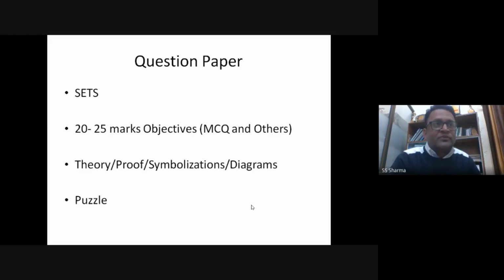So the question which comes at number 1 in your question paper may not be number 1 in some other question paper. So this is another thing which you should understand, and please do not go for wild copying and this and that. Third thing is that the rest of the question paper, that means 25 marks more question paper, will consist of theory, proof, symbolizations, diagrams, and all these things. And you have to adequately do it.